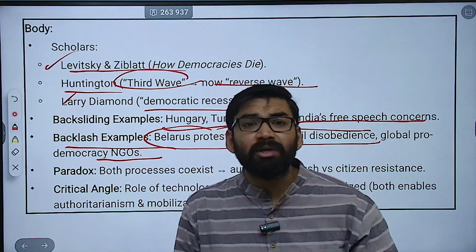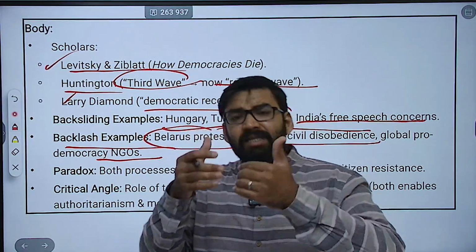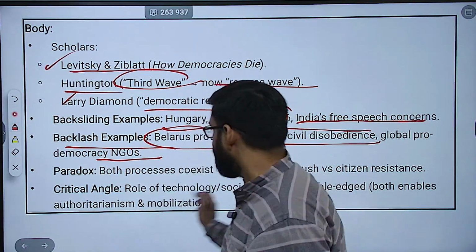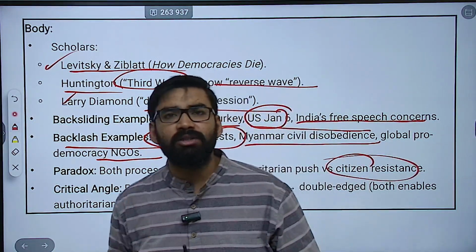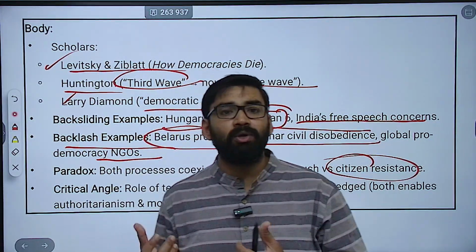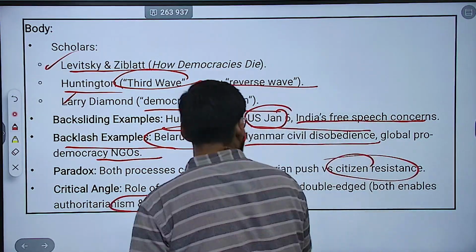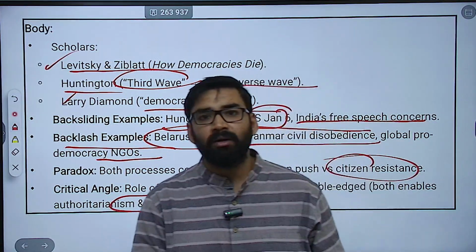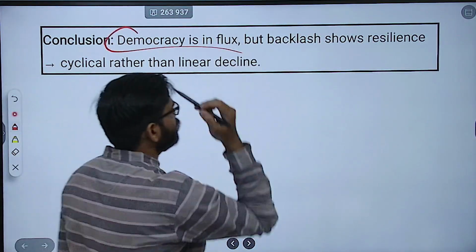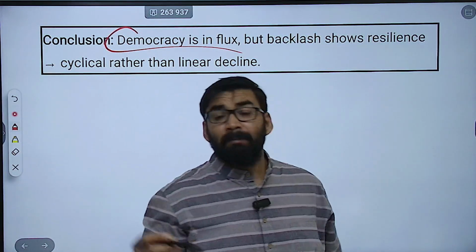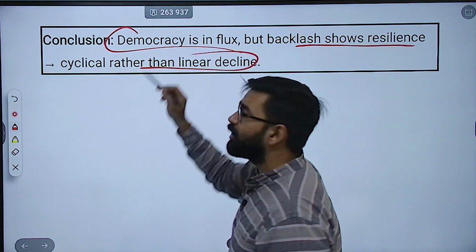Then you can mention the paradox, that both processes coexist, but still there is a debate between the authoritarian push as well as citizen resistance. Then you can give the critical angle, the role of technology and social media, how social media plays an important role in this. Clear? Double edge. Both things enable authoritarianism as well as mobilization. And at last you have to conclude your answer. So democracy is in flux, but backlash also shows resilience. So it is cyclical rather than linear decline.